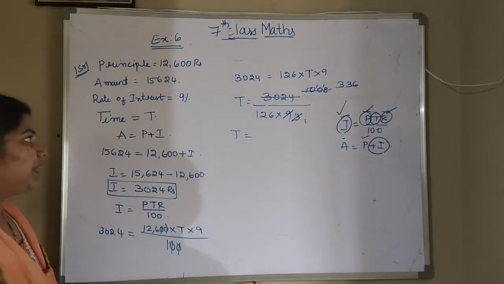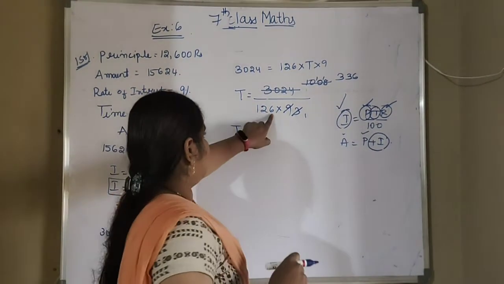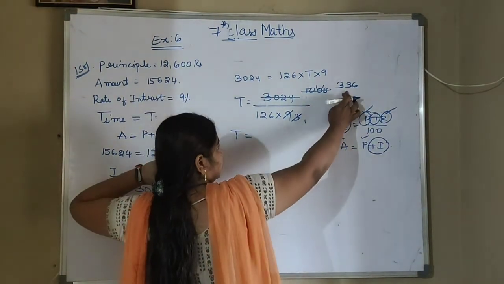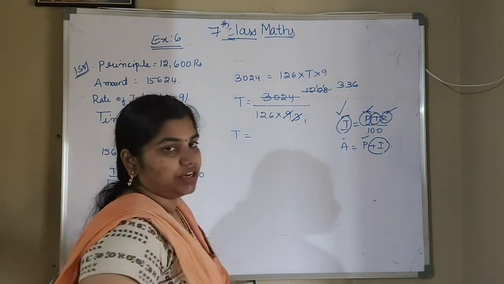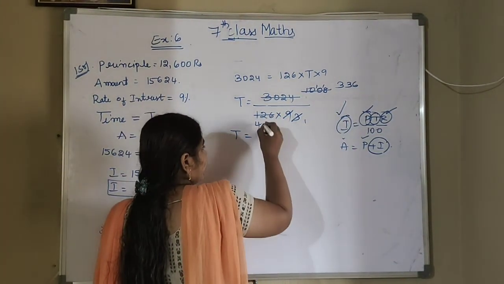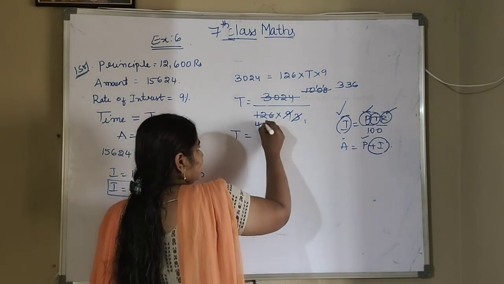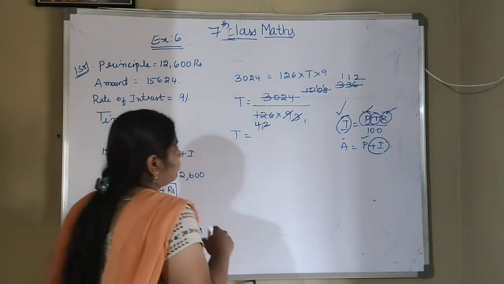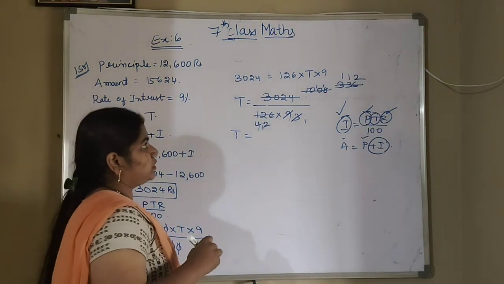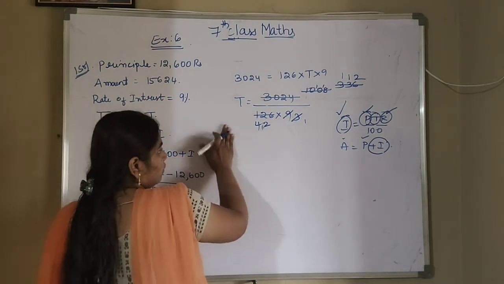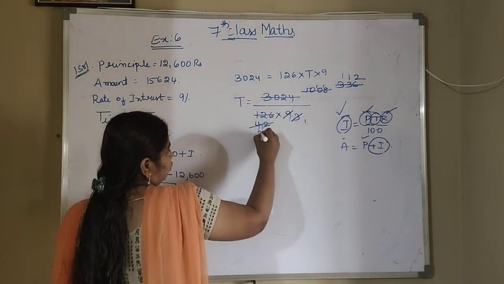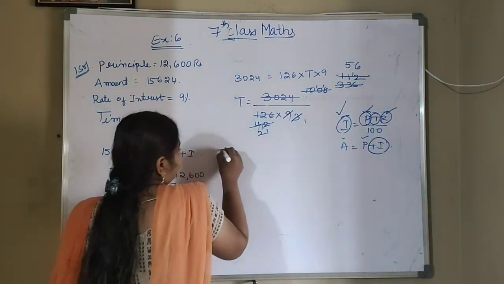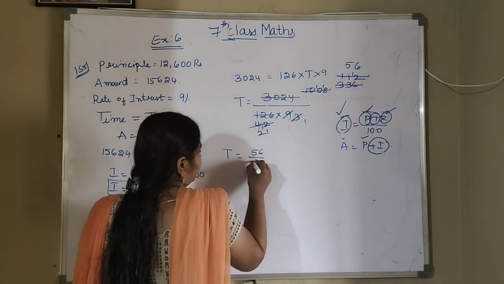Now in which table can we cancel? We can cancel in 6 plus 1 is 7, 7 plus 2 is 9, 3 plus 3 is 6, 6 plus 6 is 12. So we can cancel in the 3 table again. So 3 4s are 12, 3 2s are 6, 3 1s are 3, 3 1s are 3, 3 2s are 6. 4 plus 2 is again 6. 2 plus, that will not go in the 3 table. Now we will cancel in the 2 table. 2 21s are, 2 5s are 10, 2 6s are 12. So what you got, T is equal to 56 by 21.